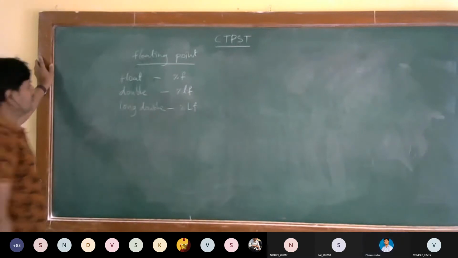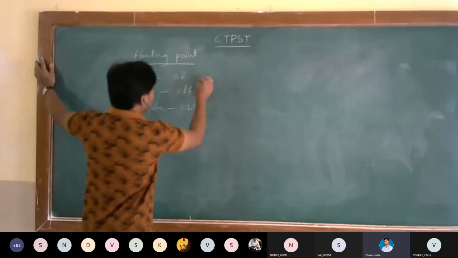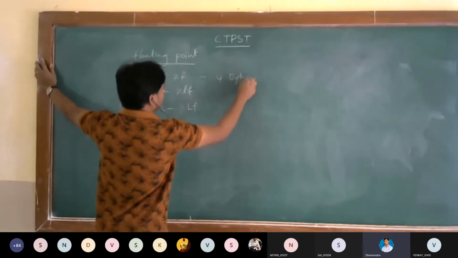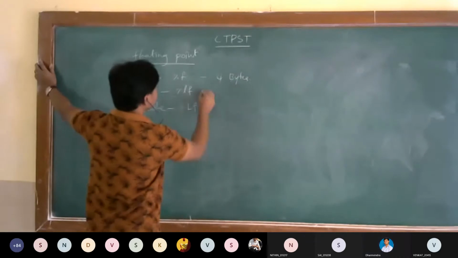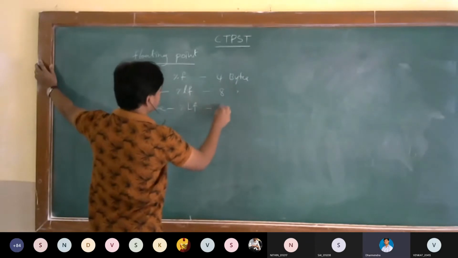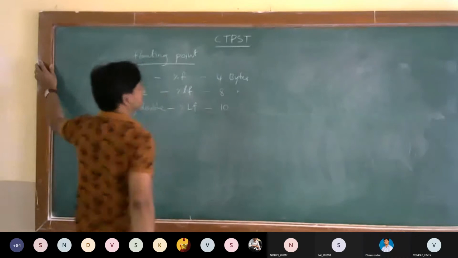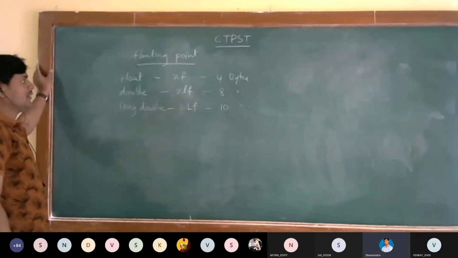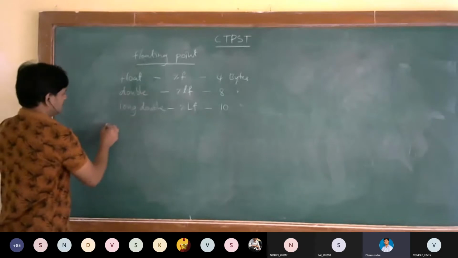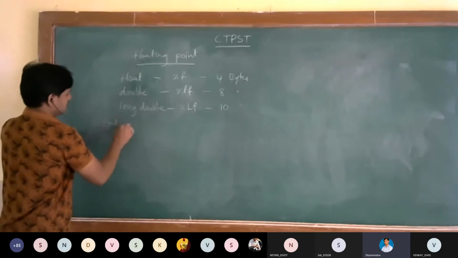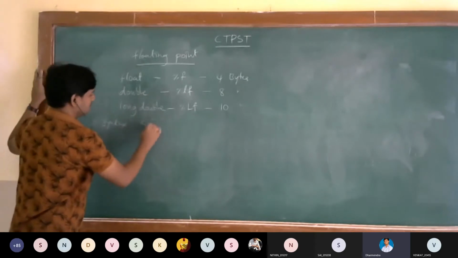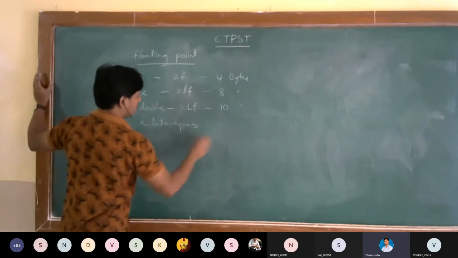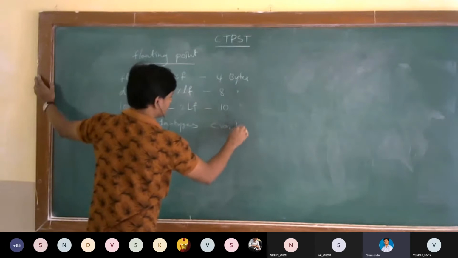The sizes it will occupy are 4 bytes, 8 bytes, and 10 bytes. These are the sizes of the data types. Let us see the simple syntax: data type, then the variables list.